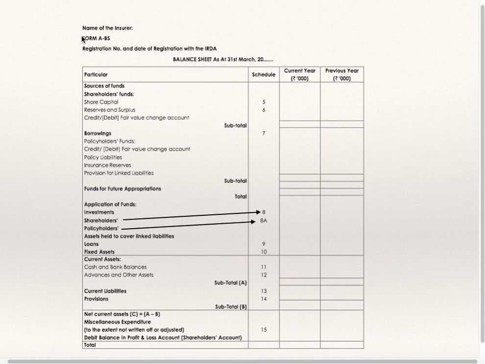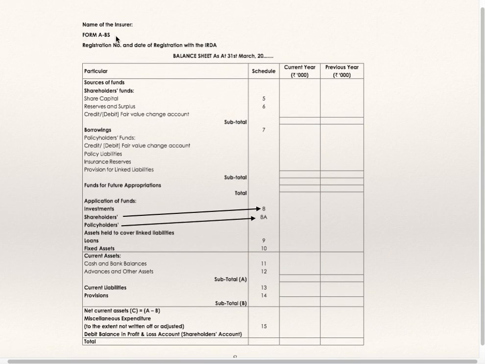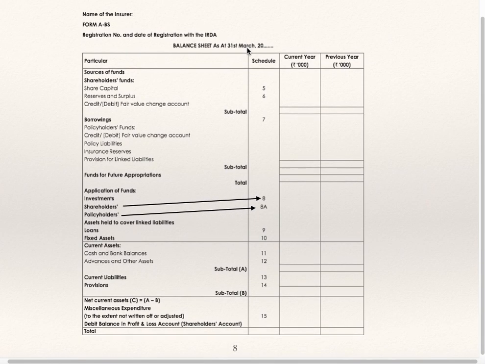Now we'll go to balance sheet. Balance sheet is Form ABS. Name of the insurer, registration number and date of registration with IRDA. Balance sheet as at 31st March. Again 4 columns, particular, schedule number, current year and previous year. Balance sheet is to be made in vertical format. Sources of funds and application of funds you are supposed to show. In sources of fund you are supposed to take the total of schedule number 5, 6 and 7. Schedule number 5 is share capital, schedule number 6 is reserves and surplus, take total of 5 and 6. Schedule number 7 is borrowings, take total of 5, 6, 7, that is sources of funds.